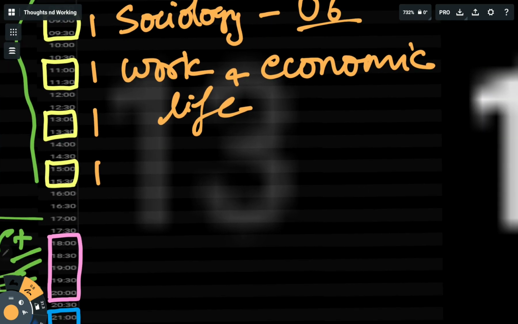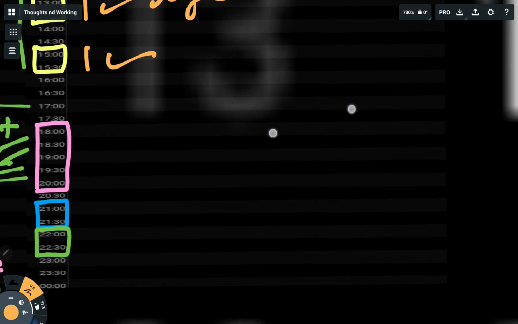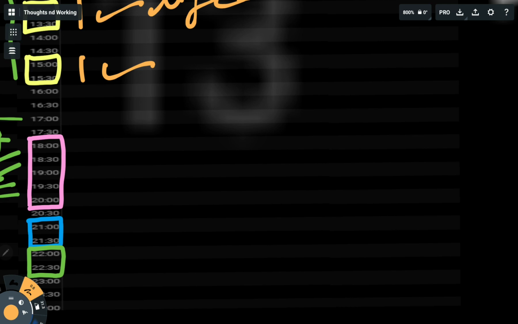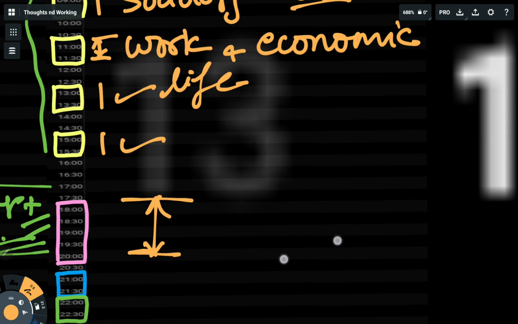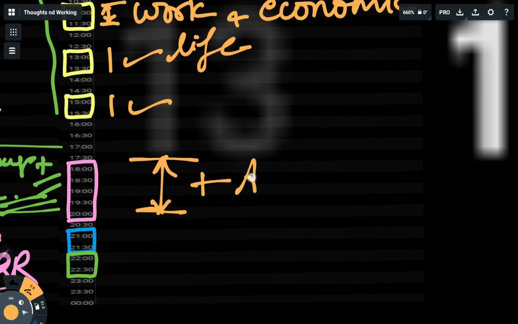As I'm not able to finish this unit within 1 hour, I will take this study block also for the same, and I hope during this time it will finish. And from 6 to 8 p.m. is my buffer time. If anything remains I will do it during this time, otherwise I will do answer writing.